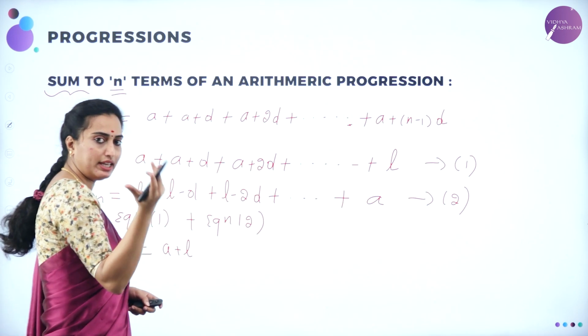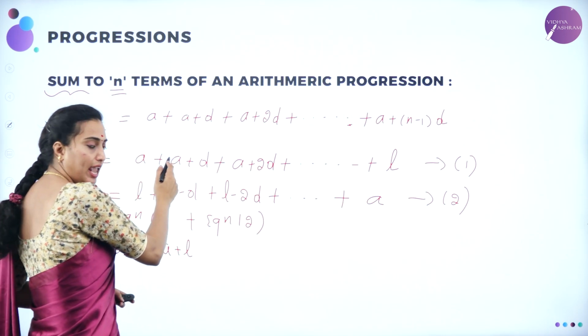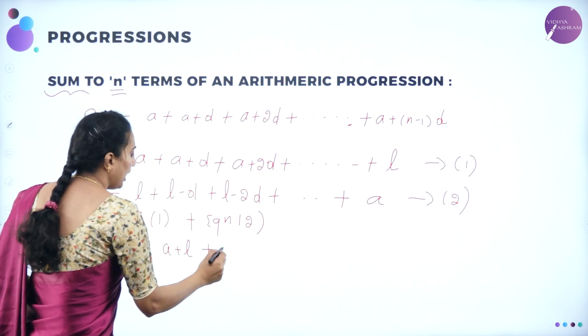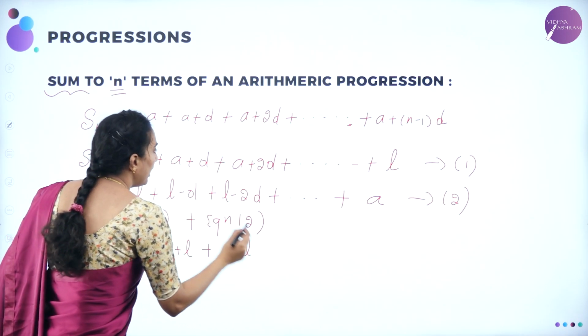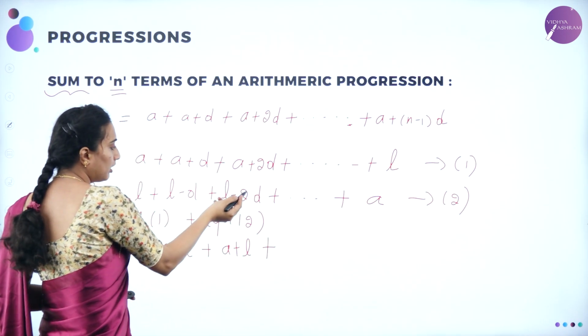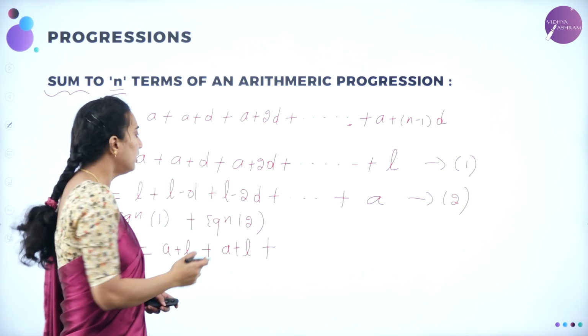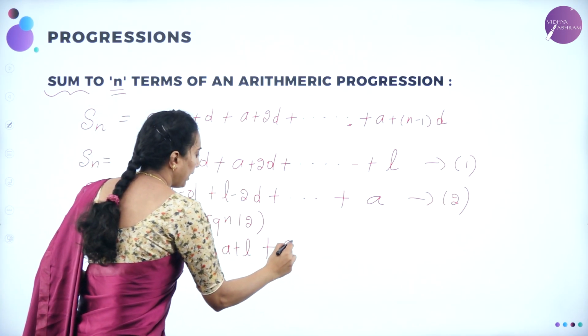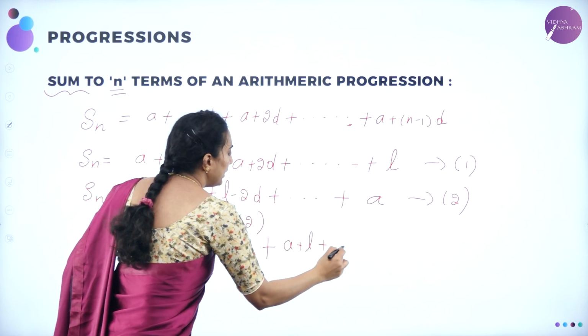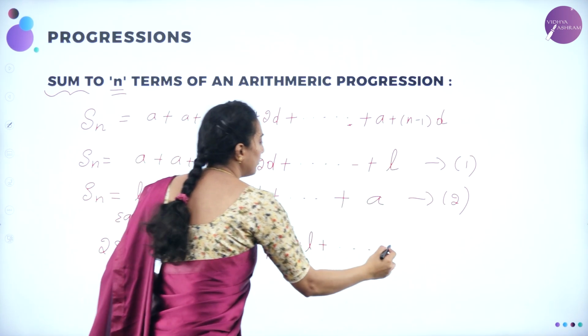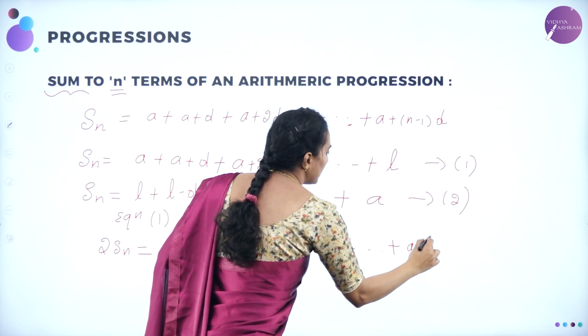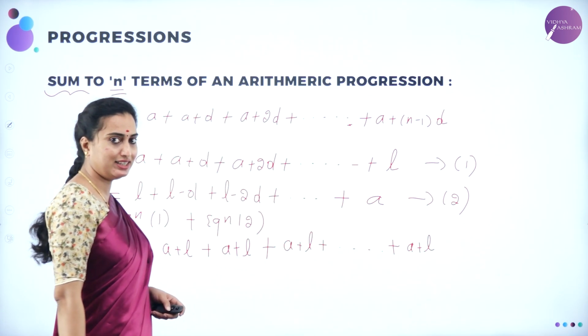Minus d plus d will get cancelled. You are having A plus L plus A plus L. Again plus, see here also 2d plus 2d minus 2d will cancel. A plus L will be remaining. A plus L plus etc. Here also the last term will be plus A plus L. Understood? By adding the two equations.